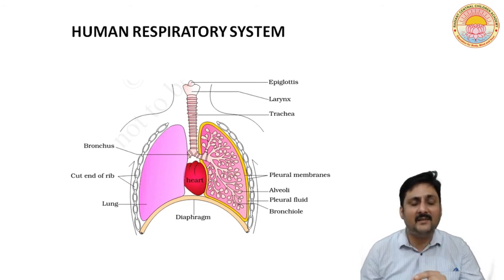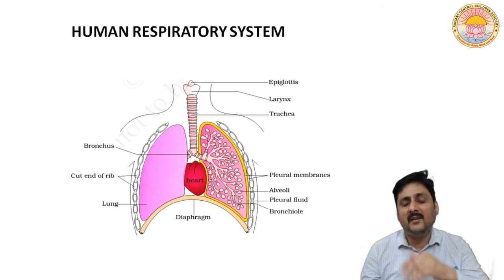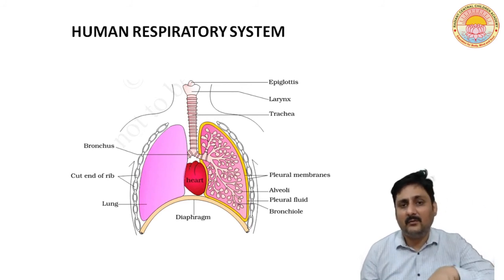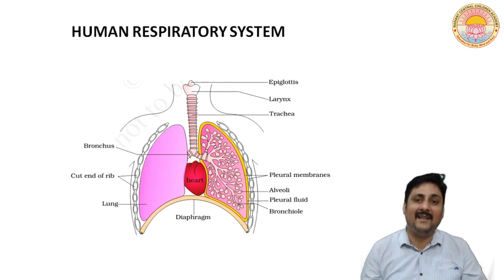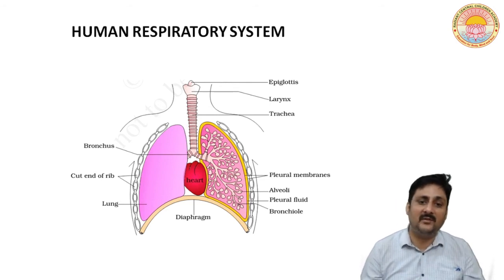Pharynx is a place which has two openings. That means it is connected to the nose and it is connected to the mouth also. Now pharynx leads to an organ called larynx or voice box, through which sound is produced. Larynx leads to trachea, as you can see on the screen.